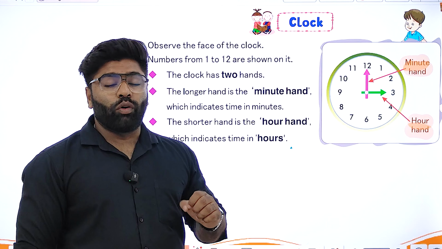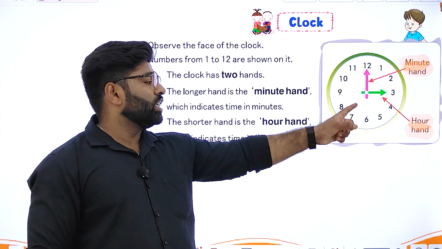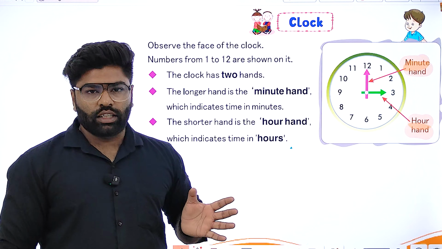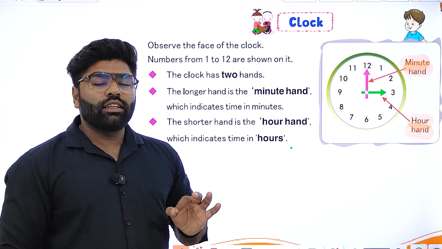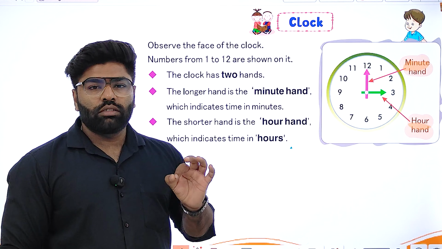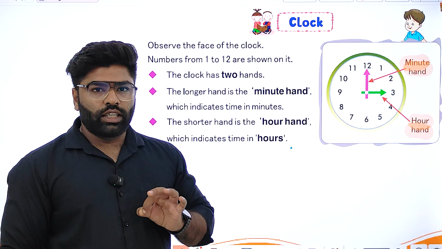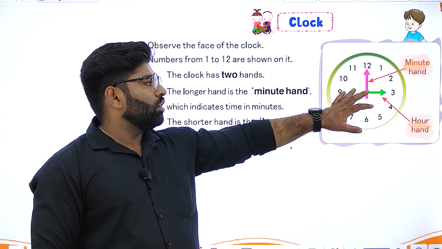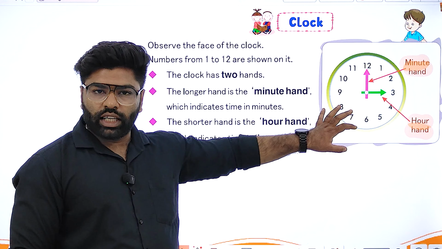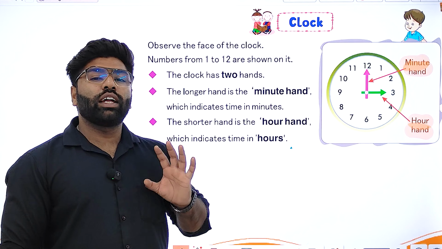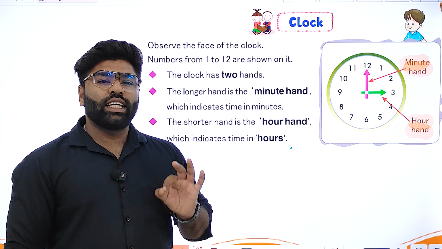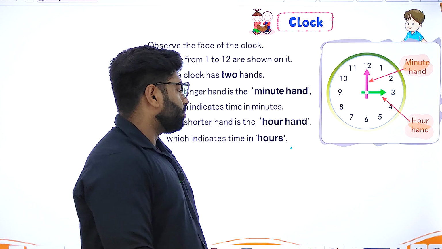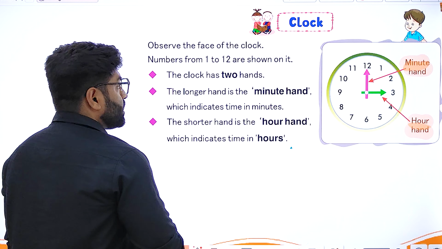And if we see this minute hand or long hand, we can say that this hand shows a multiple of 5. What is a multiple of 5? If this needle is at 6, we can't say that 6 minutes are done. We can say that we have 30 minutes. How? 6 fives are 30, just like this. If the minute hand is on 8, we can't say that we are having 8 minutes. No, we say 8 fives are 40, we have 40 minutes. Clear?